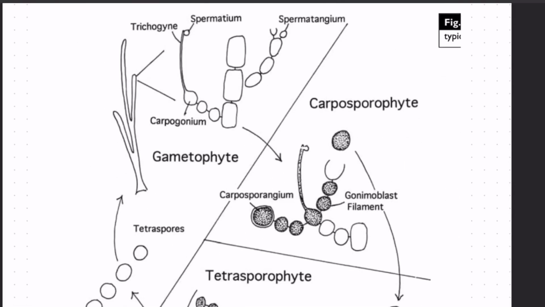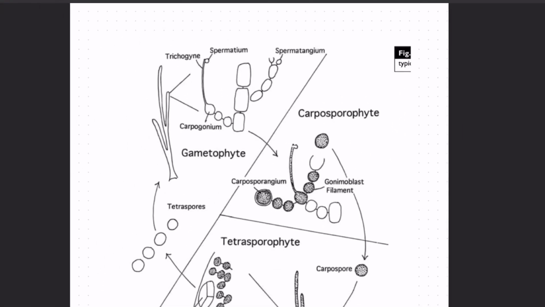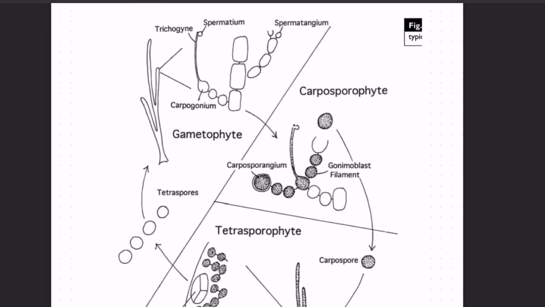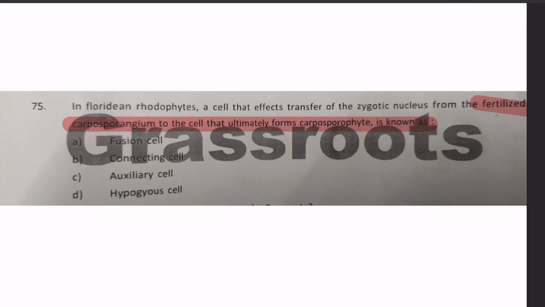From the rhodophyte anatomy, we will refer to this diagram here. The zygotic nucleus, once formed, has to be transferred, and it is transferred through these connecting filaments to the auxiliary cell. So our answer is 75C, auxiliary cell.